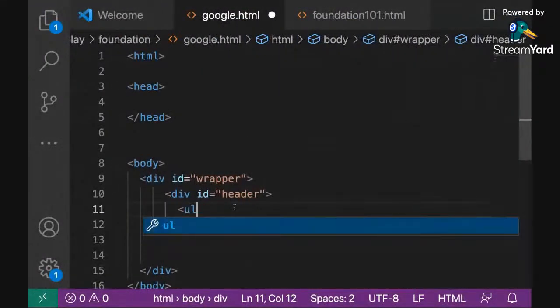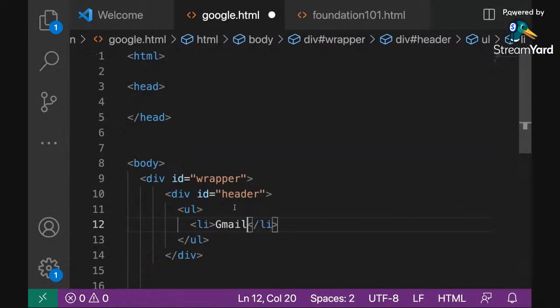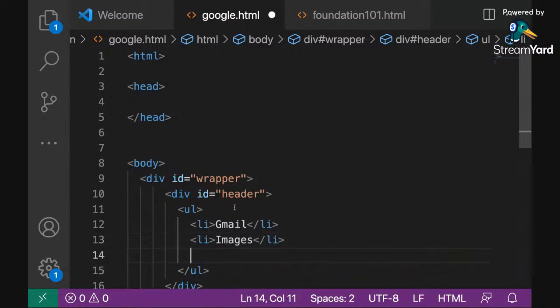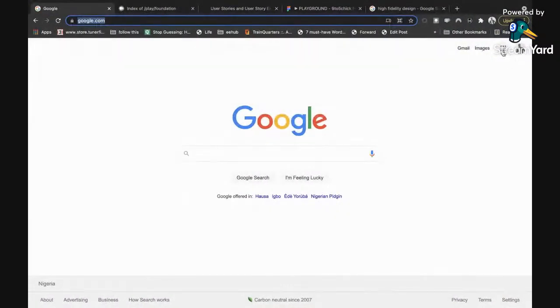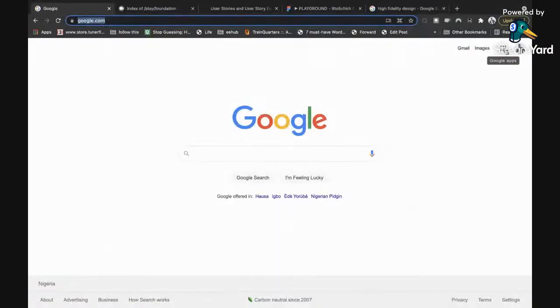So in my header, I'm going to write UL and then my LIs, right? I have Gmail. I have images. Then I'm going to go to the next one. The next list item is, I think, an icon here, right? So if I need this kind of icon, there are several ways you can do it.